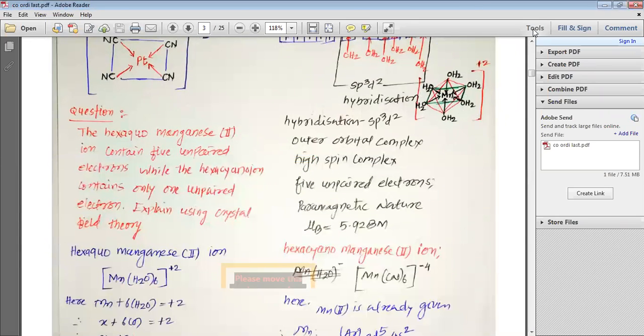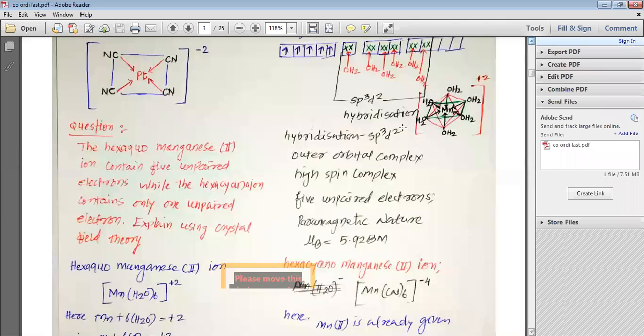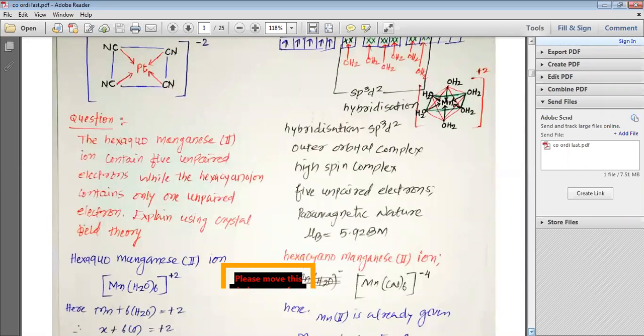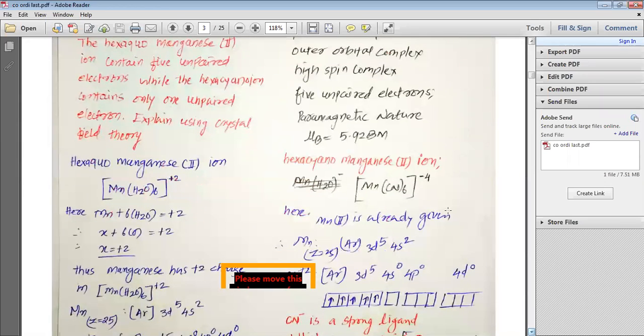It is an outer orbital complex because the hybridization is sp3d2. Here we have 5 unpaired electrons, and that is why it is a high spin complex. As we have the 5 unpaired electrons, it is paramagnetic in nature, and the magnetic moment mu is going to be 5.92 Bohr magneton.